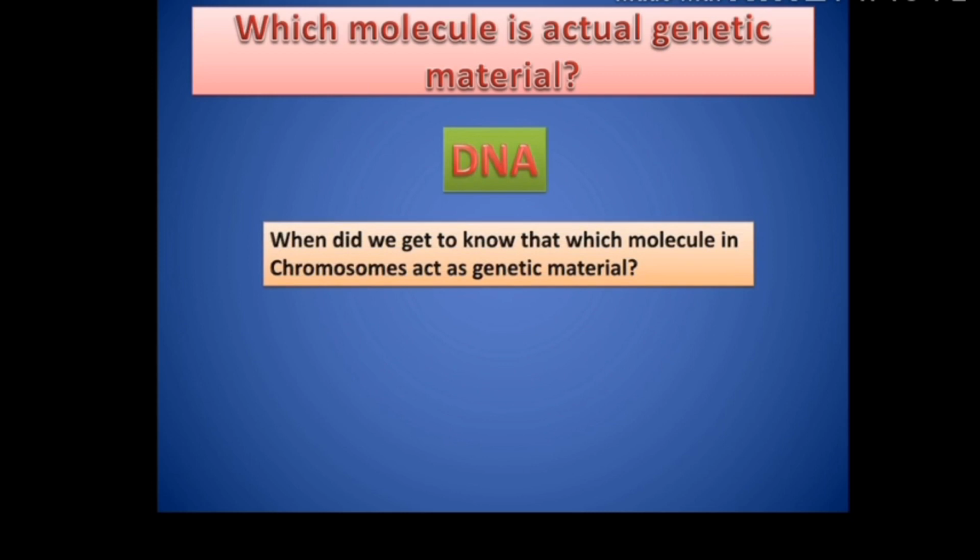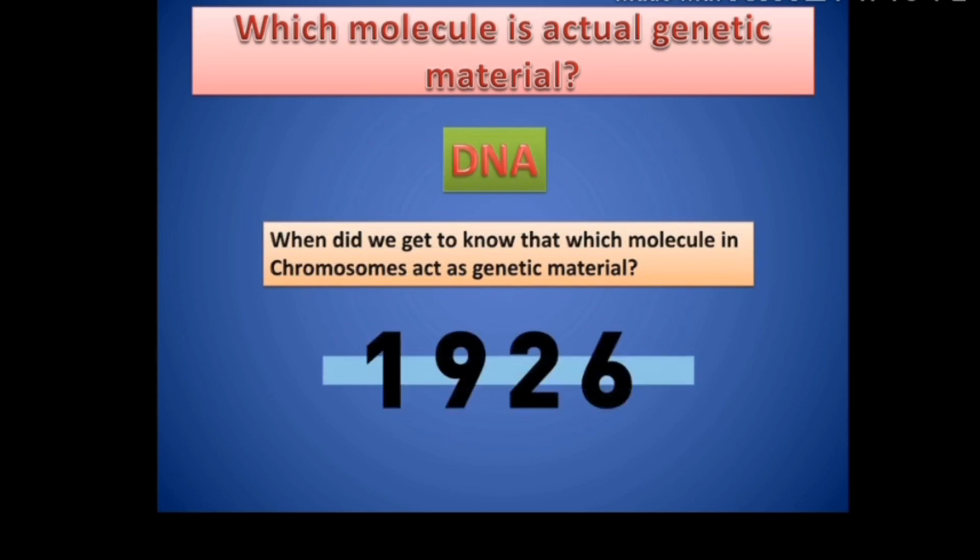It was in the year 1926 that the mechanism of genetics of inheritance reached the molecular level. Scientists started performing experiments to understand which molecule is responsible for genetic inheritance.